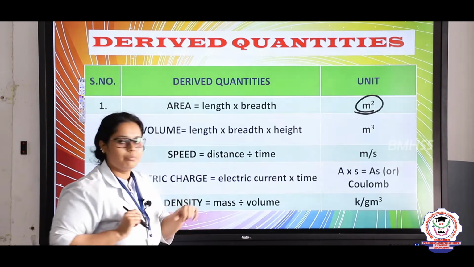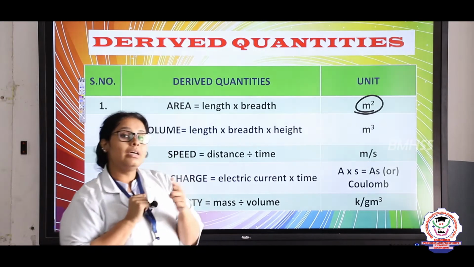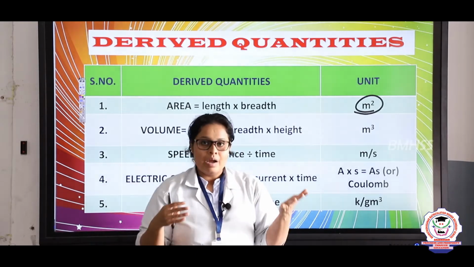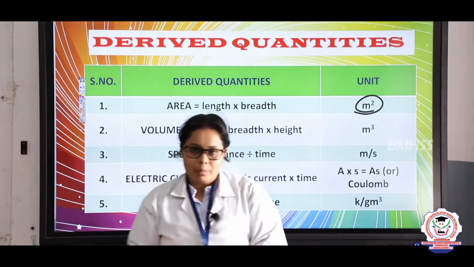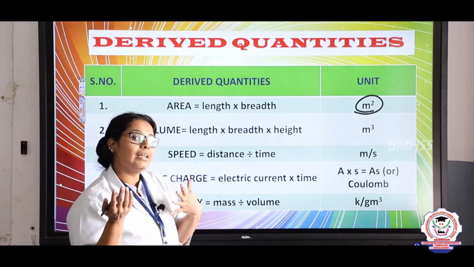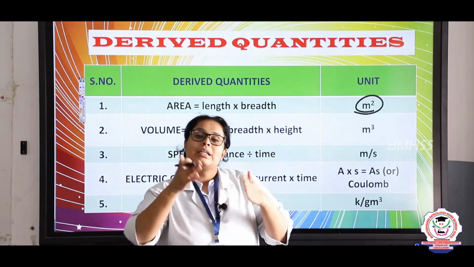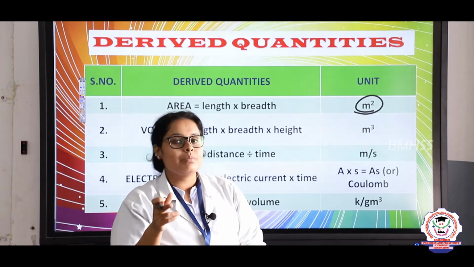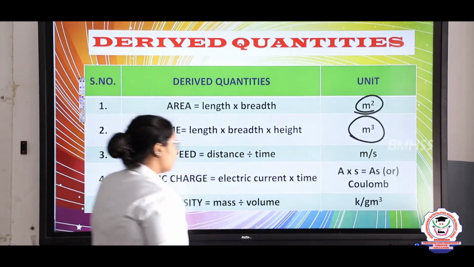Same way, volume. Students, volume is the 3D form. We can take any example, such as the volume of a liquid, or here only solids, which is a cube or cuboid. A rectangle is a flat surface, but when that flat surface comes to the 3D shape, it becomes a cuboid, and it is measured in meter cube.